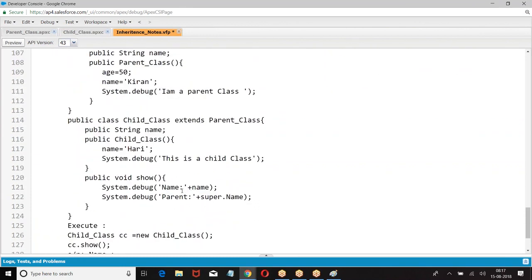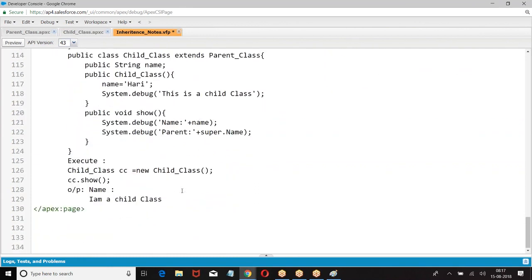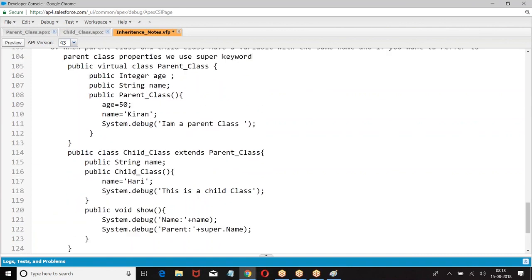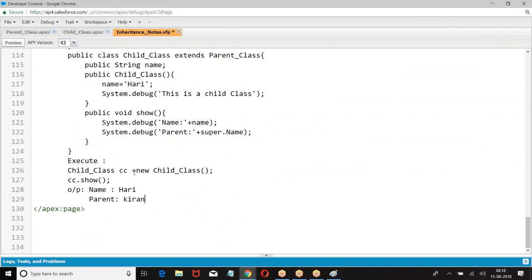Name we had first, Hari. Super dot name is referring to the parent class name when there is a conflict.